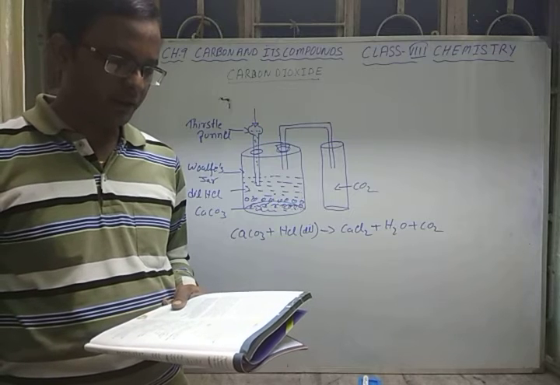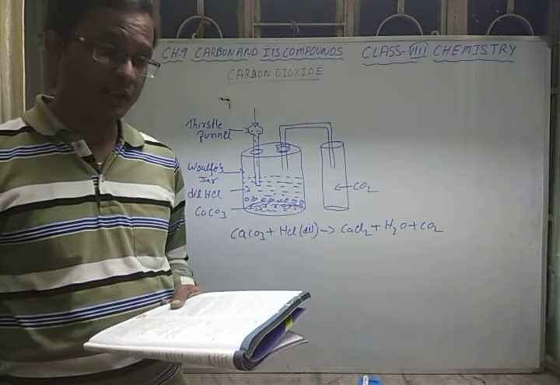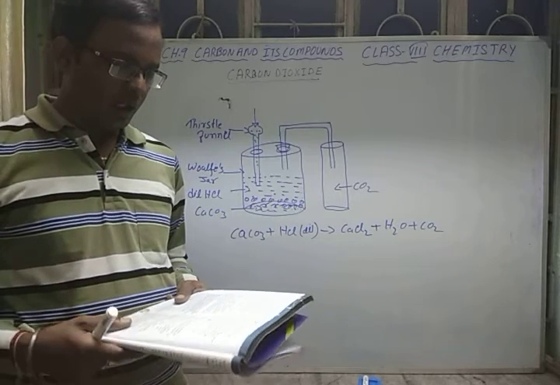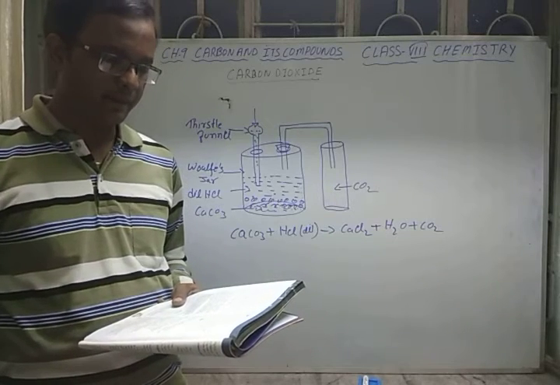On passing excess carbon dioxide, the milkiness disappears due to the formation of calcium bicarbonate, which is soluble in water.